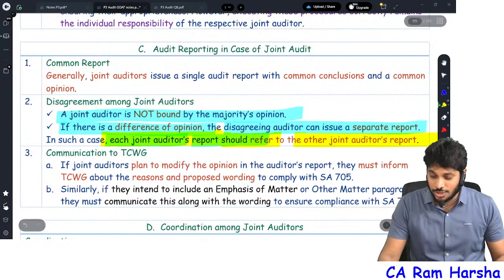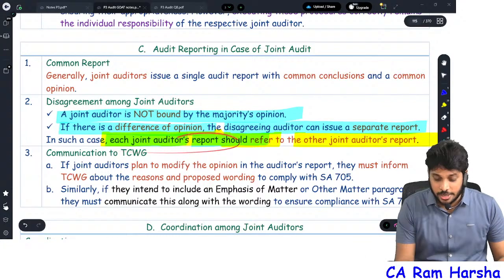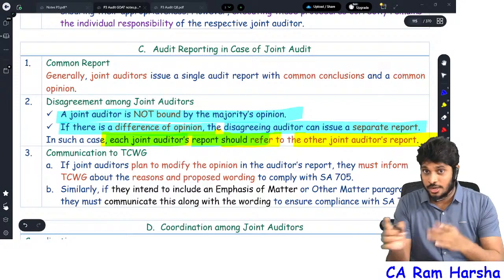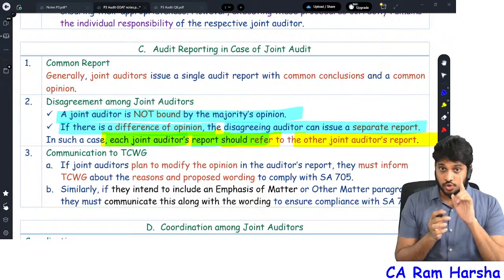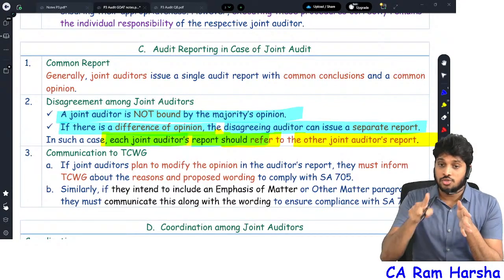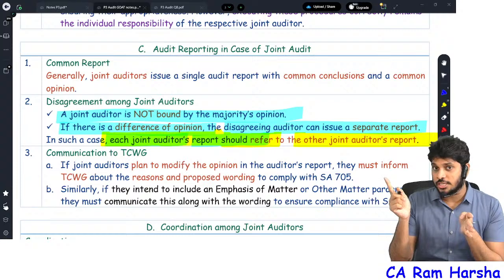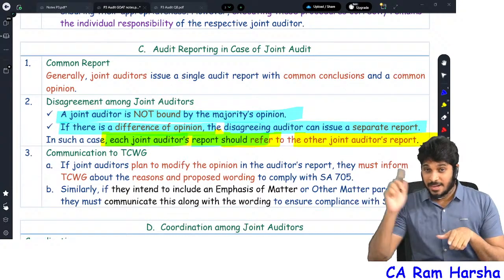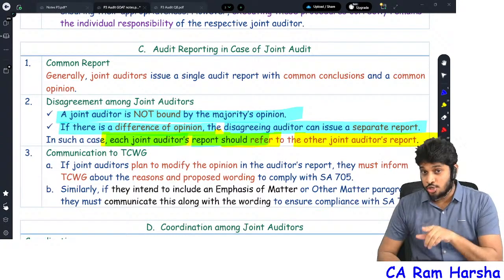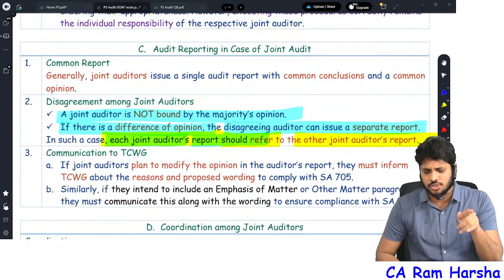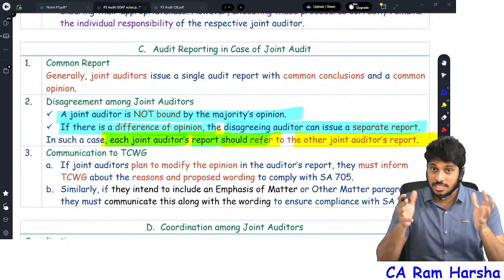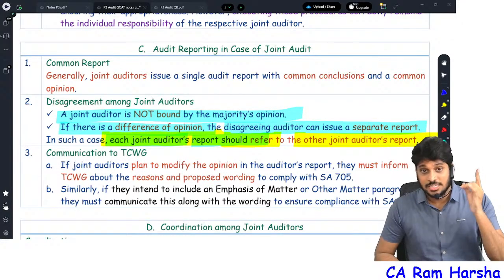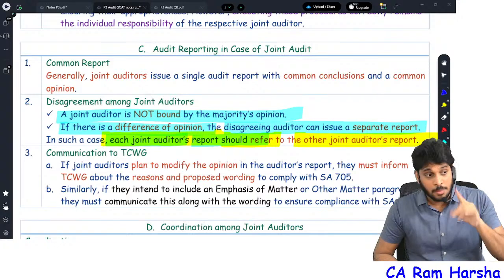Now, each joint auditor's report should refer to the other joint auditor. What does it mean? 11 joint auditors together give one report, right? They should tell the shareholders, look, there is one more auditor's report, please refer to that. In the same way, that one auditor who gave a separate report should also tell the shareholders, you are seeing my report, there is another report where the 11 joint auditors together gave one report, please refer to that.